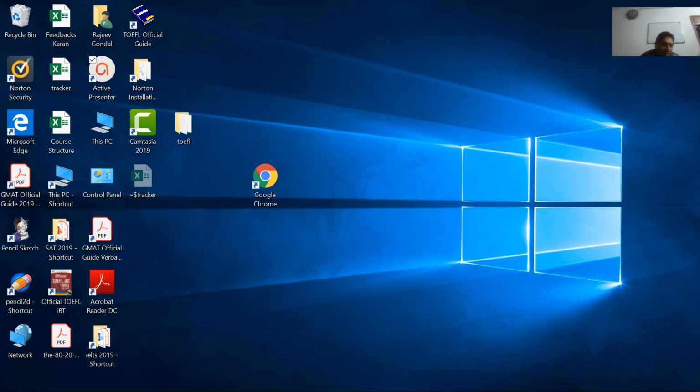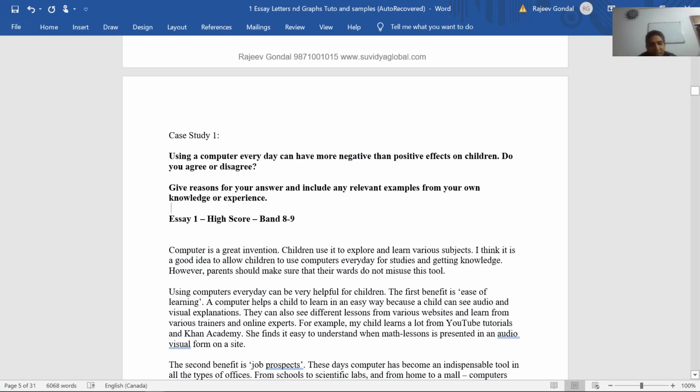We are going to learn an interesting way of writing essays, which is called the case study method of learning. The advantage of this method is that you can quickly learn about writing skills, learn writing essays with the help of an example. So when you follow an example, you have got a case study or a path to follow.